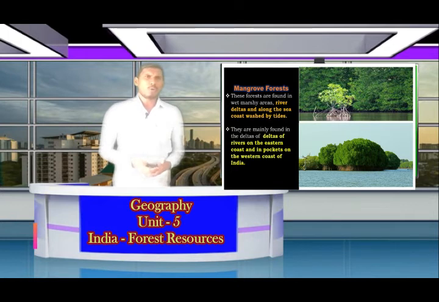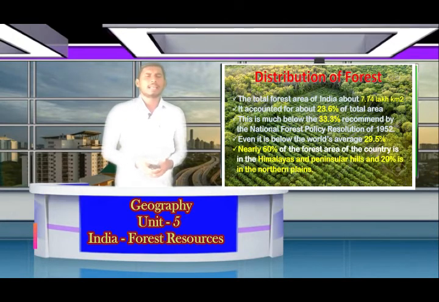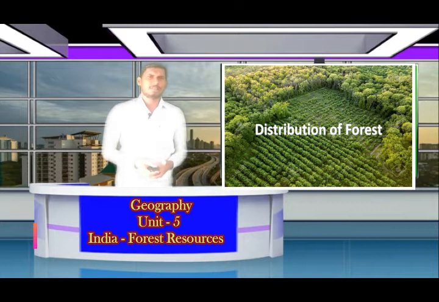These forests are found in wet marshy areas, river deltas and along the sea coast washed by tides. They are mainly found in the deltas of rivers on the eastern coast and in pockets on the western coast of India. Some of the important trees are rhizophora, pine, sundari and palm trees.